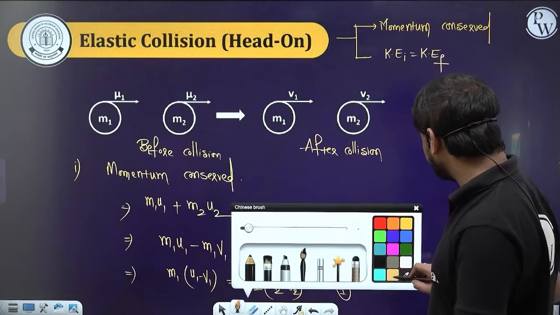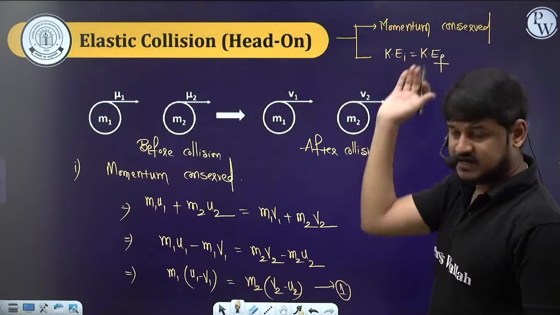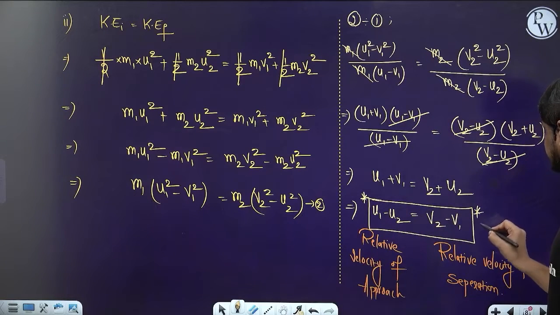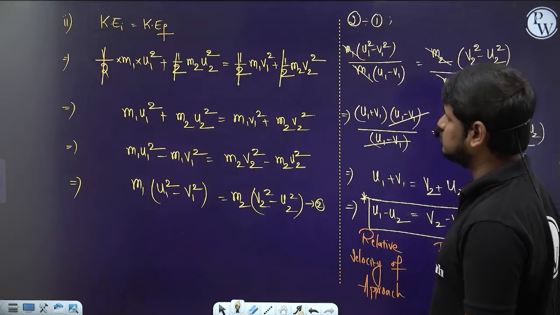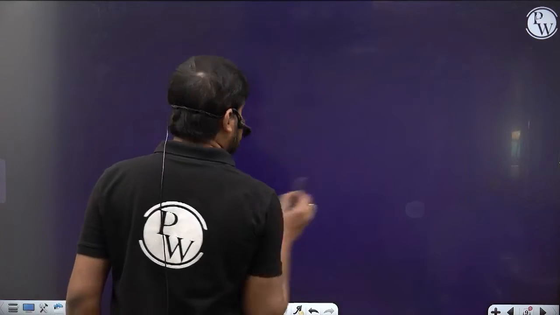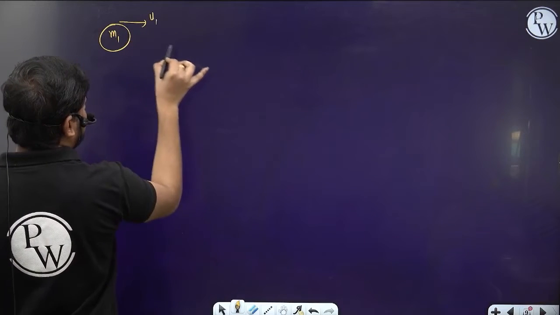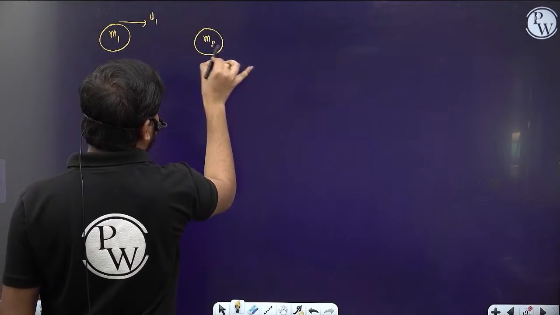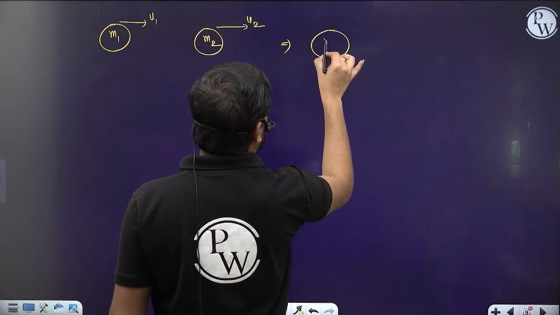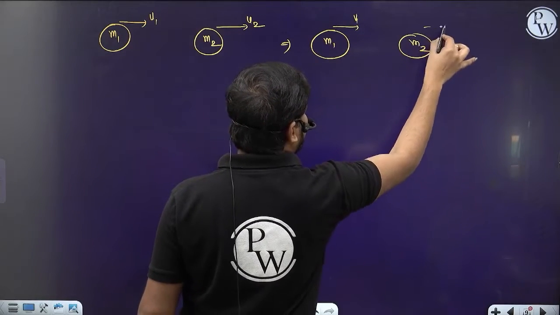So here the momentum will be conserved and the kinetic energies, initial and final, are going to be equal. And then we have this important relation, which you guys should remember. Now see here, this is the body of mass m1 with velocity u1, and this is a body of mass m2 with velocity u2. After collision their velocities are v1 and v2.